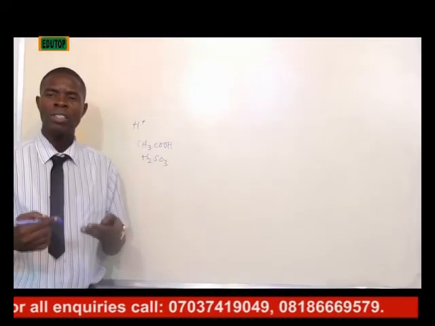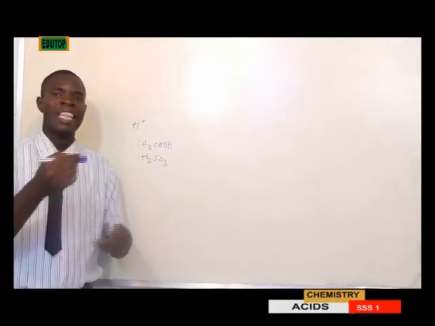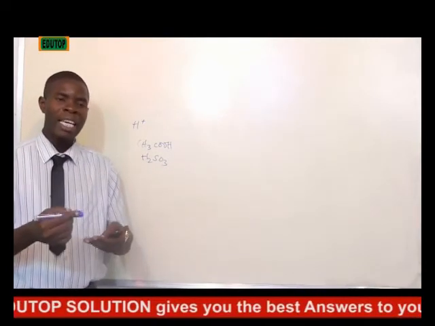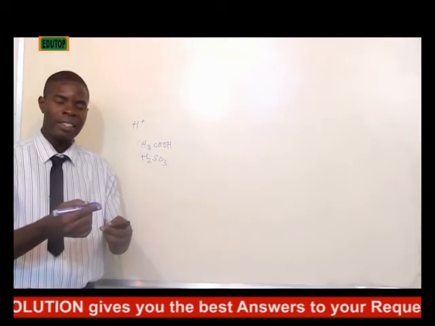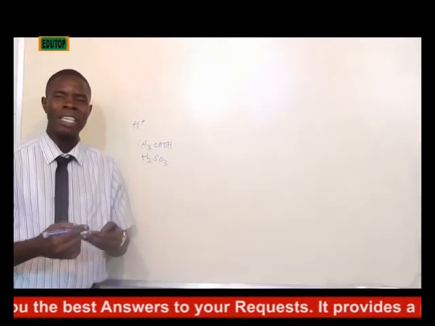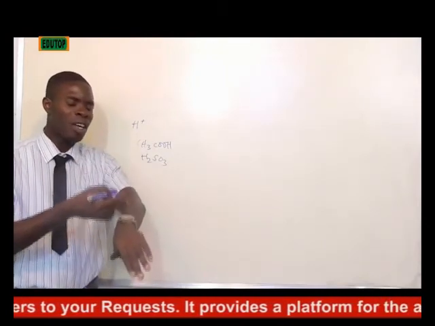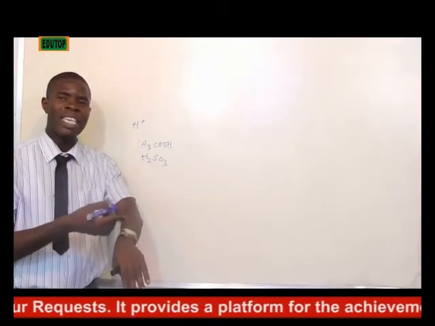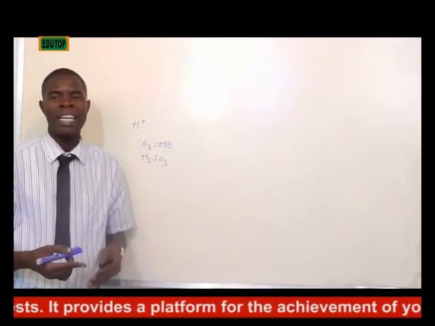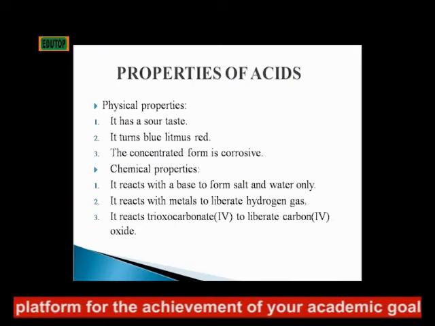When I say something is corrosive, it means it's strongly attacking. Whatever it comes in contact with, it tears it off. It attacks it strongly. That is why we say it is corrosive. That is why when you place a concentrated acid on your hand, it begins to burn because it is corrosive.